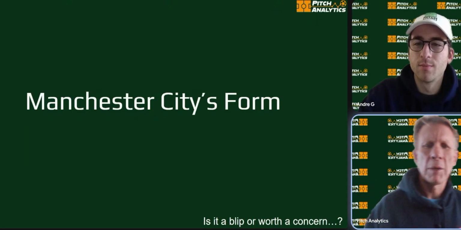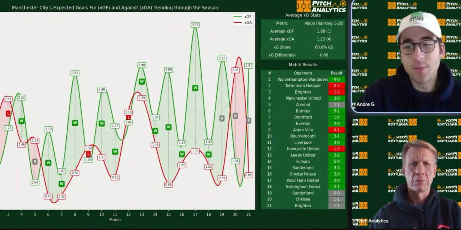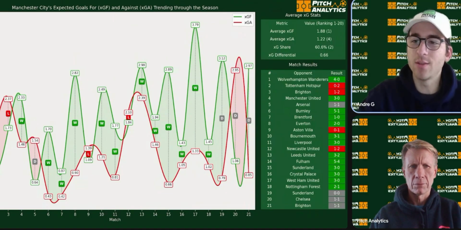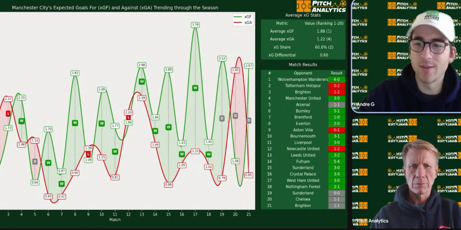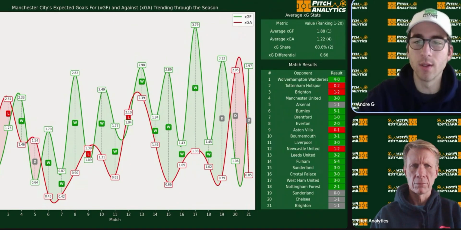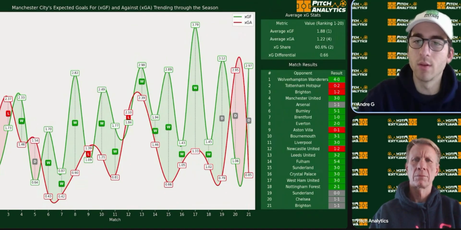All right, let's take a look at Pep and his squad right now, what the form for Man City has been recently. And it's been a little shaky. It's been three matches in a row of a little bit of volatility. A surprise draw against Brighton, one against Chelsea. Wouldn't say necessarily a surprise against Sunderland, considering what they did against Arsenal. But it looked like they were humming again. It looked like they started the season off with a lot of volatility, and then they finally found their groove, and that form has kind of just disappeared in the last couple of weeks.